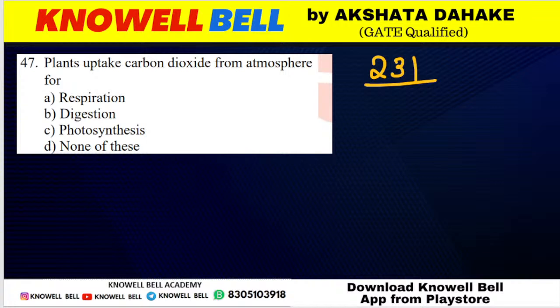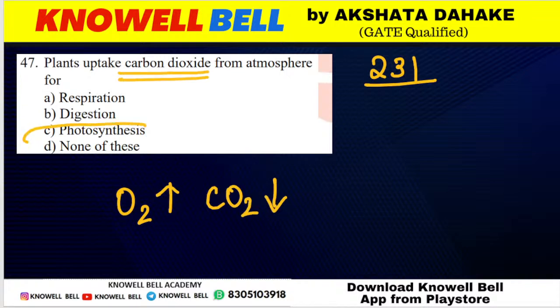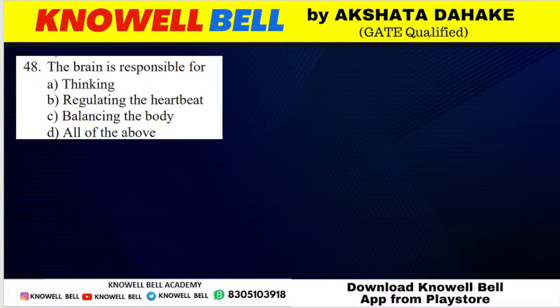Sarvesh, respiration के लिए. Why will plants take in carbon dioxide? Respiration के लिए तो plant या कोई भी organism oxygen का intake करता है, carbon dioxide को release करता है. Carbon dioxide plants को क्यों required है? Plants need carbon dioxide for photosynthesis. Why do plants need carbon dioxide? They need it for photosynthesis. They do not need it for respiration. Respiration के लिए तो oxygen चाहिए. Okay, so what will be the correct answer? Option C here is the correct answer.